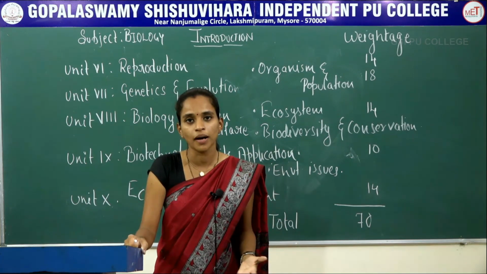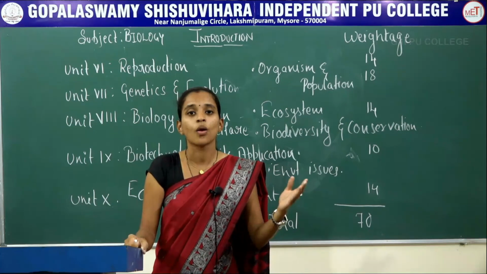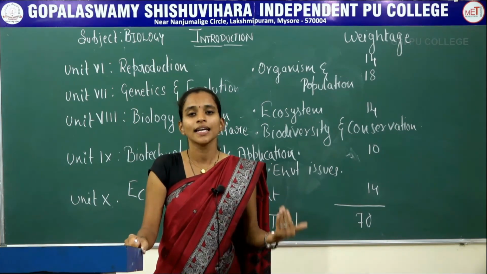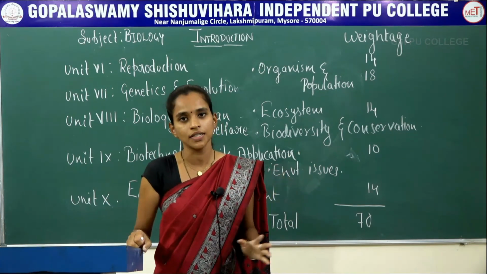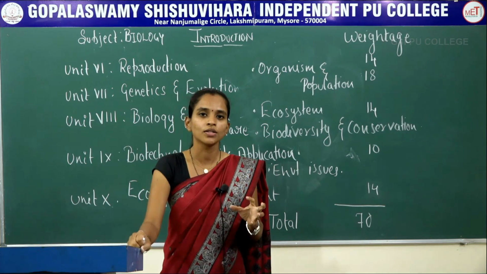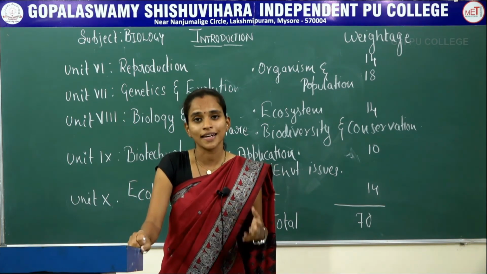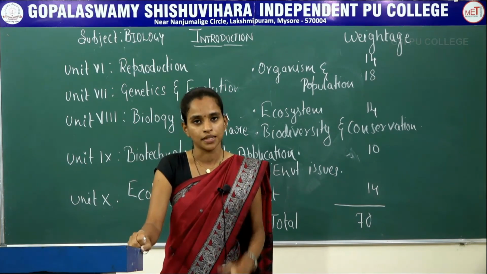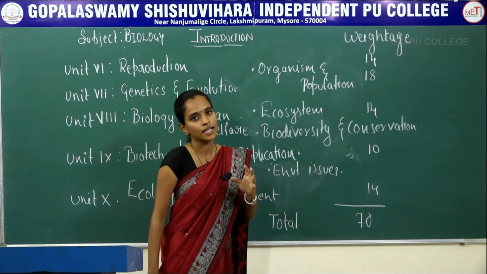That is loss of biodiversity, how we can overcome this loss, what methods or measures are taken by the government, as well as what measures you have to take individually to conserve biodiversity. You will also study national parks, sanctuaries, sacred groves and particular organisms which are restricted to that particular area. And the last chapter is environmental issues.